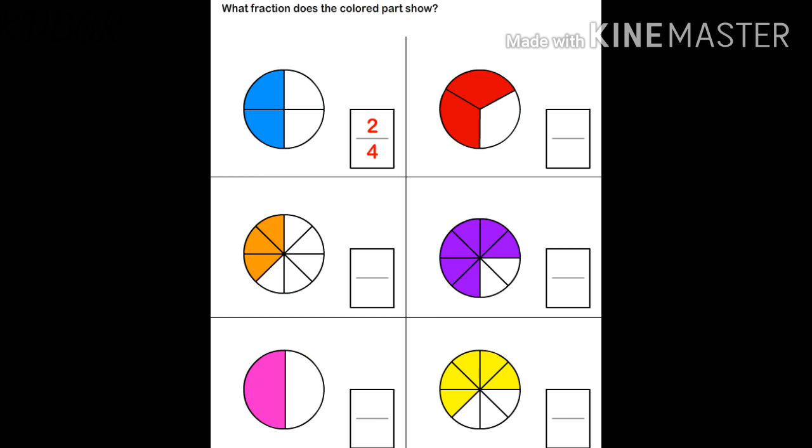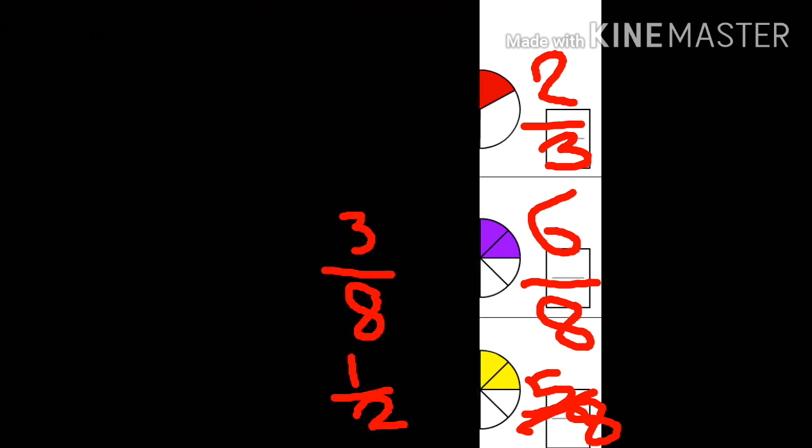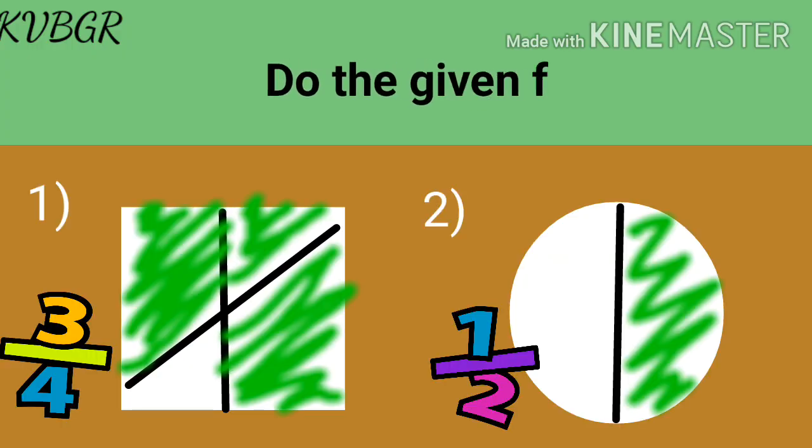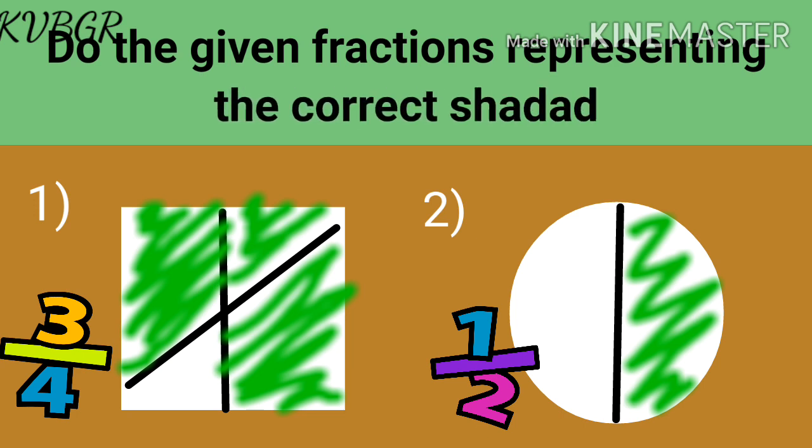Next, tell the fraction for the colored part of each of the figures. Now the last one is, do the given fractions represent the correct shaded part?